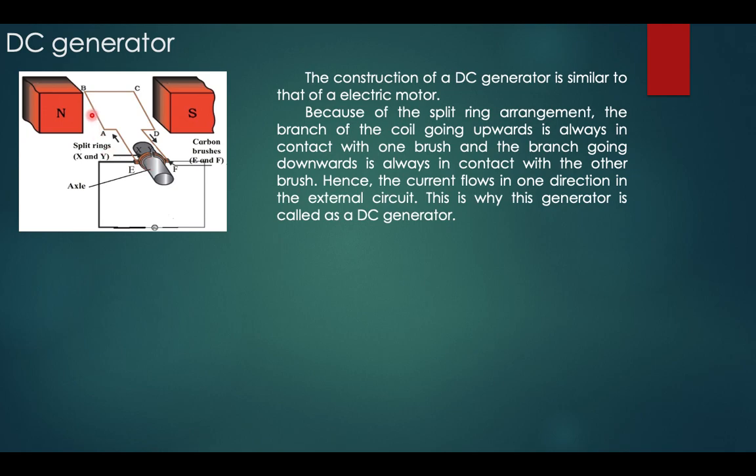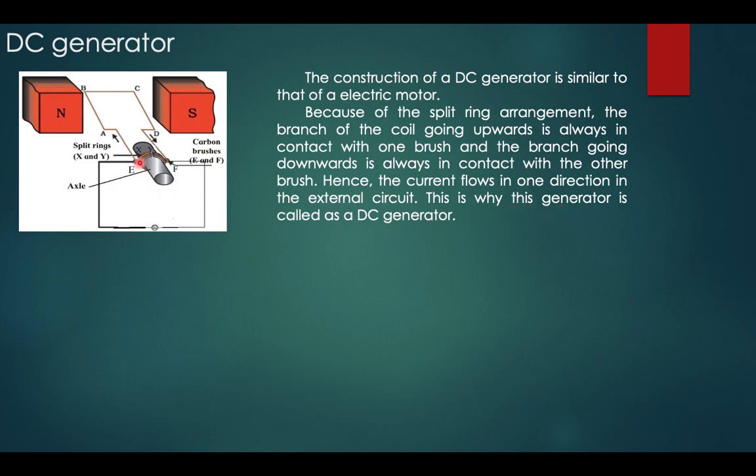Whenever a force is acting, that is from A to B in the upward direction and C to D in the downward direction, whenever the axle rotates and the force is acting on it, we'll see that because of the split ring arrangement, the branch of the coil going upward is always in contact with one brush, and the branch going downwards is always in contact with the other brush. So hence the current flows in one direction in the electric circuit. This is why the generator is called a DC generator.